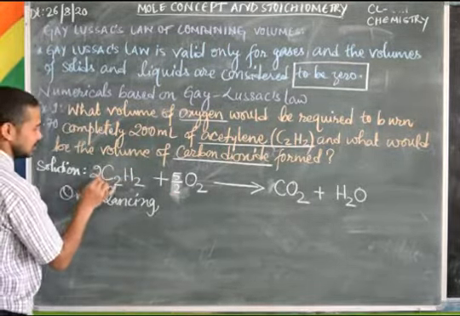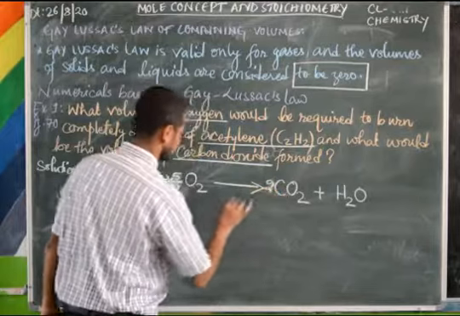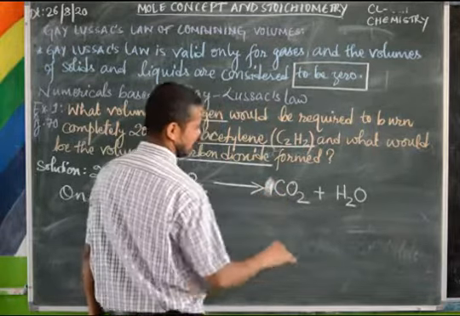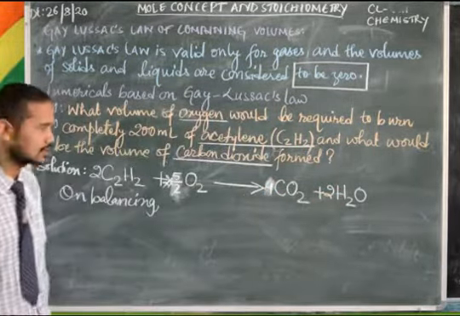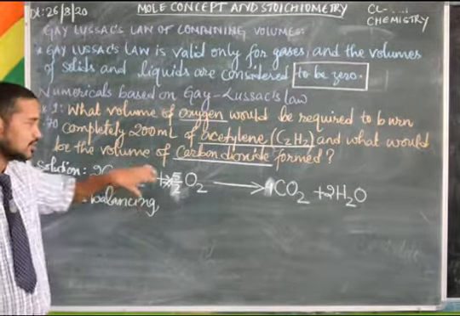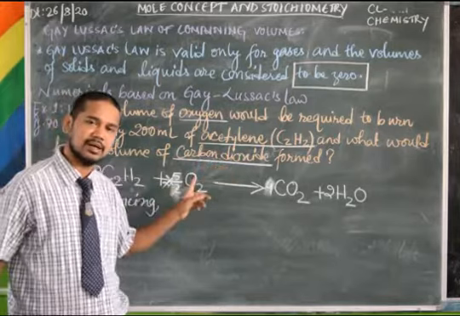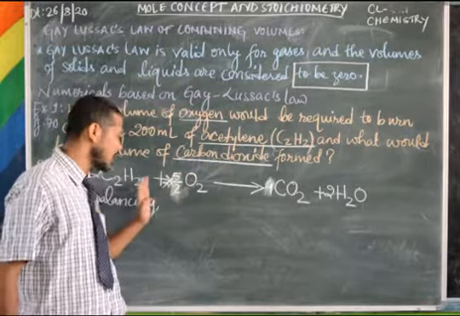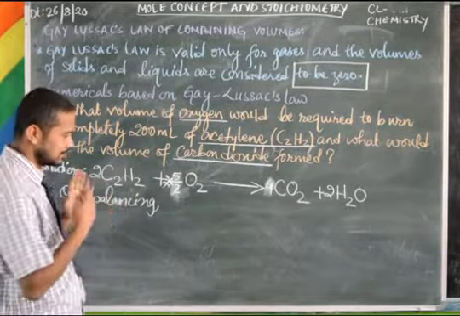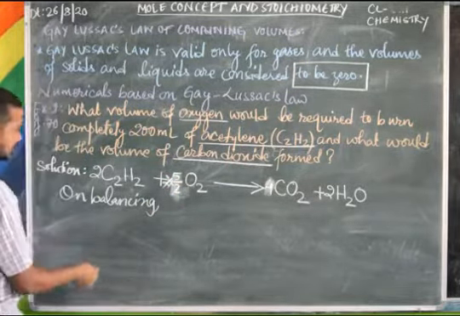So if you write 2 here, then this gets cancelled. Already it was 2, and 2 into 2 is 4, and here 2. Then it will be balanced. Otherwise you can try your method, because these are all hit and trial methods. I tell you the easiest way. Whenever you are balancing a chemical equation with hydrocarbons, your priority must be carbon. First of all, balance carbon, and then these fractions you can cancel. So what are we getting on balancing?